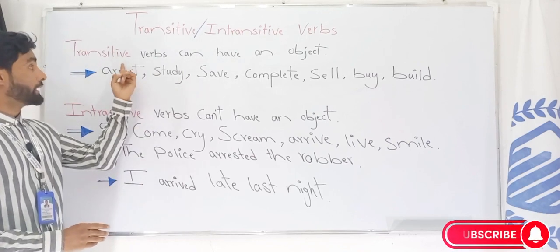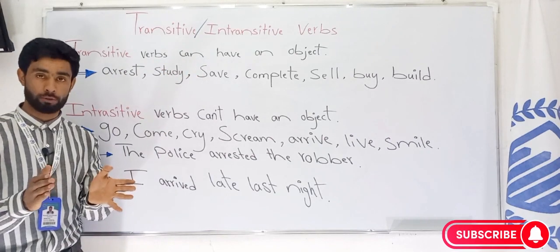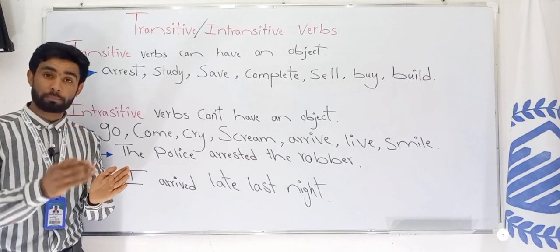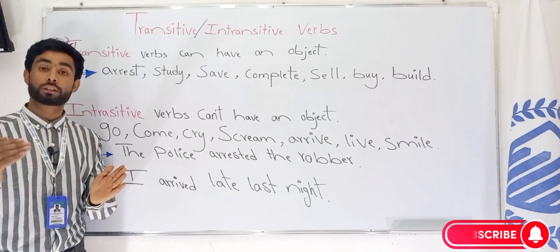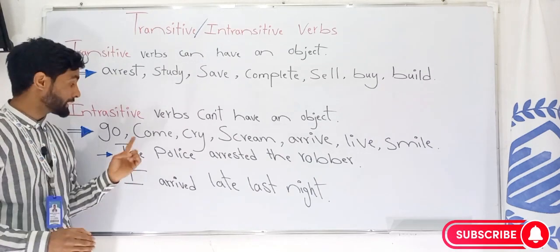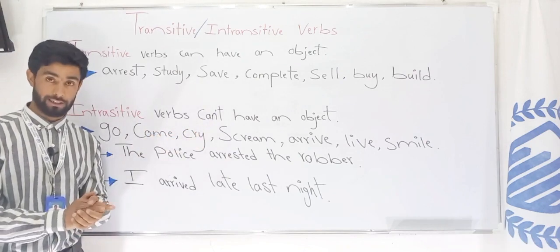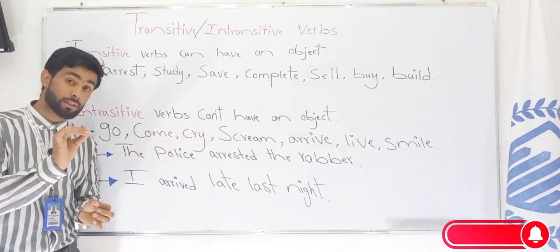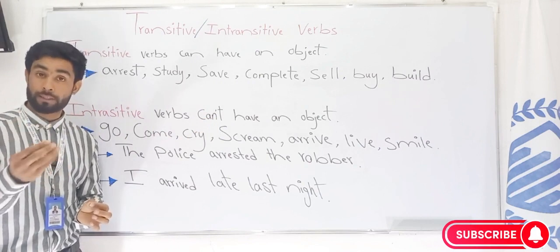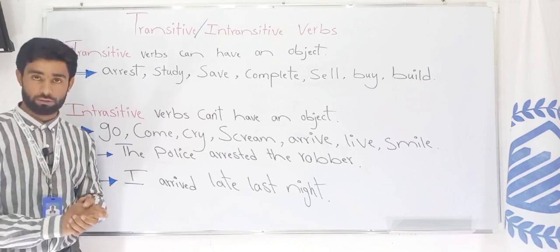Transitive verbs can have an object. It's about the object. Transitive and intransitive is about the object. If a verb can have an object, we call it a transitive verb. If a verb cannot have an object, we call it an intransitive verb. Intransitive verbs can't have an object. Remember this case. The transitive and intransitive case is about the object. If the verb can have an object, transitive. If the verb cannot have an object, intransitive.